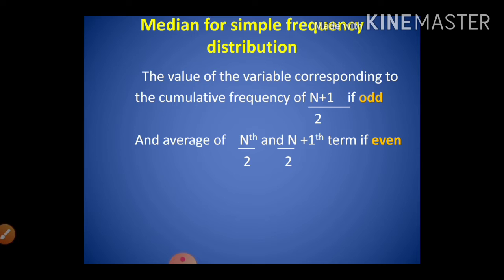Now, let us see the median for a simple frequency distribution. Here the value of the variable corresponding to the cumulative frequency of (n plus 1) by 2 is the median if n is odd, and the average of the n by 2th and (n by 2 plus 1)th term is the median if the number is even. So let us see an example, then only it will be clear to you.